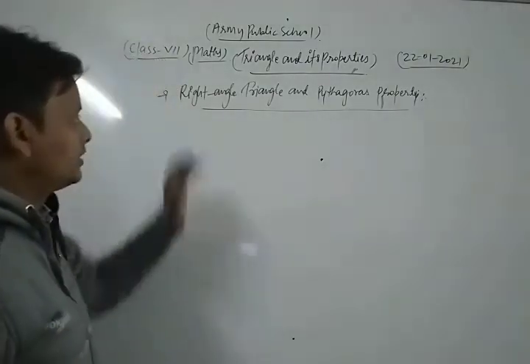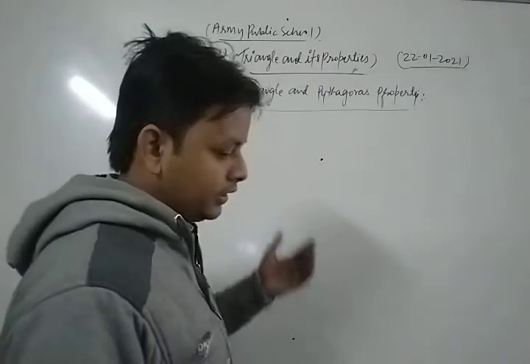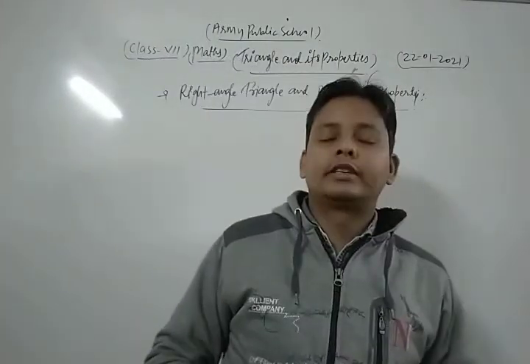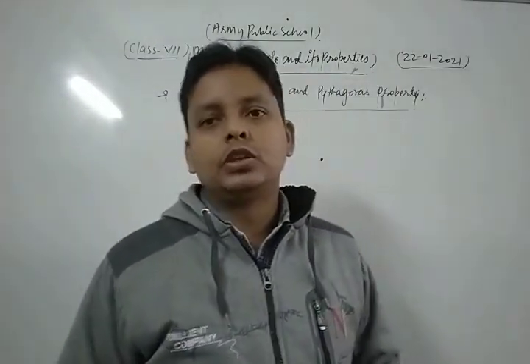Now let's see what is the concept of a right angle triangle. In the start we discussed that it is a triangle in which one of its angles is equal to 90 degrees.